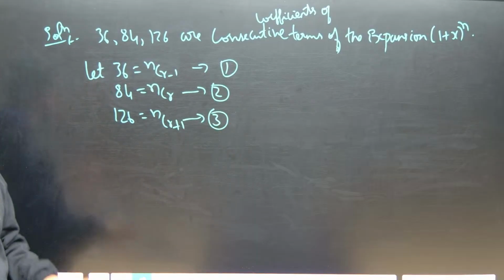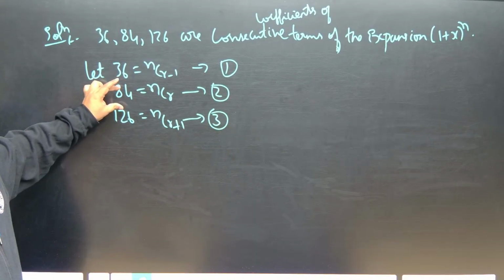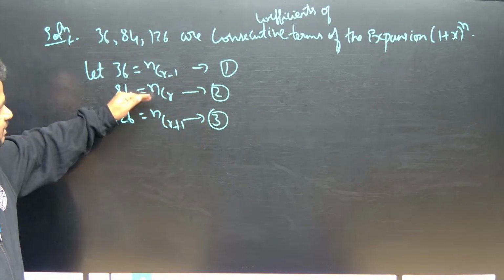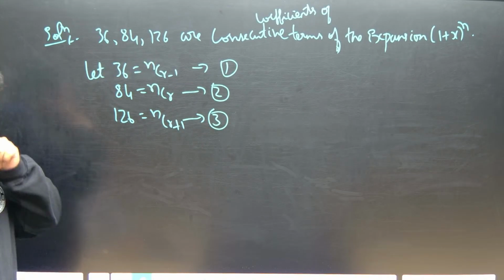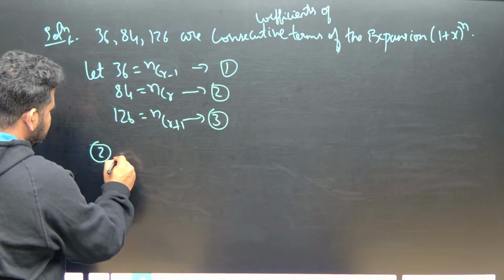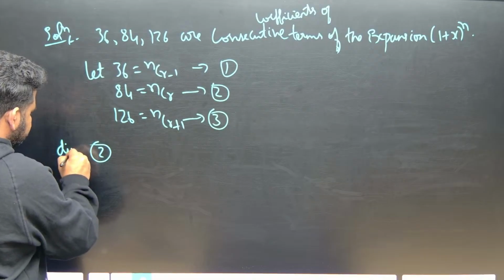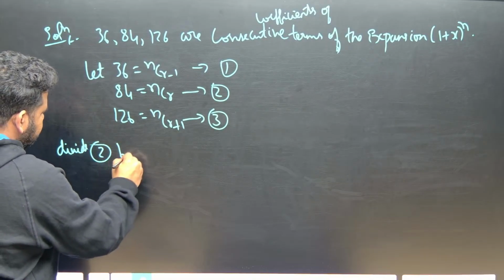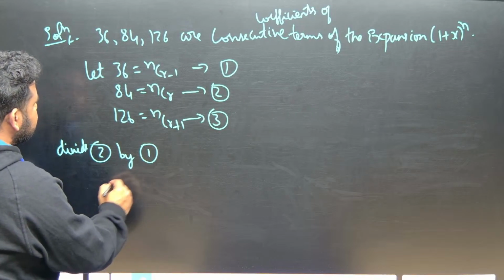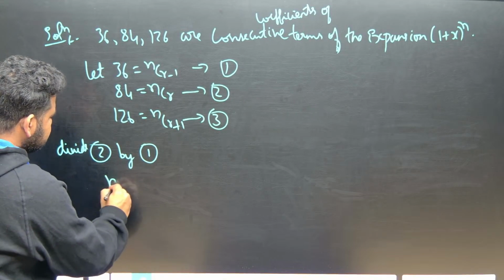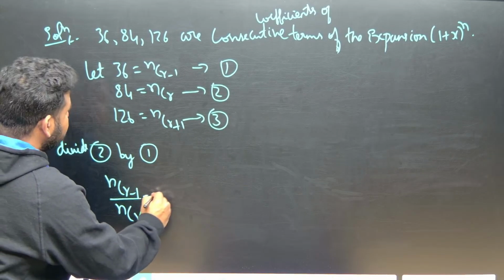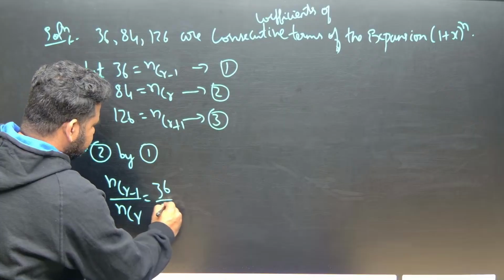Now always take the middle term, that is 84. For this, what I will do is divide 2 by 1, bigger value divided by smaller value. Divide equation 2 by equation 1. That gives us nCr minus 1 by nCr is equal to 36 by 84, correct?